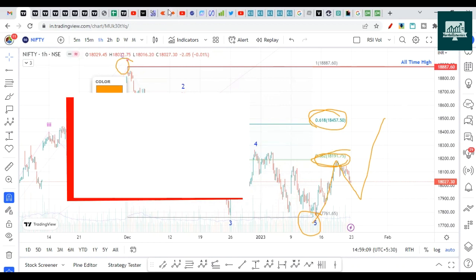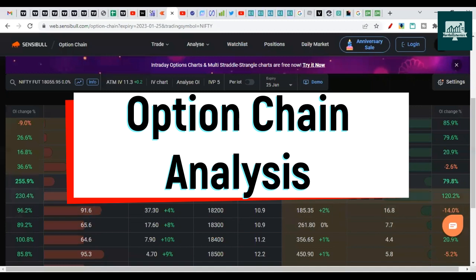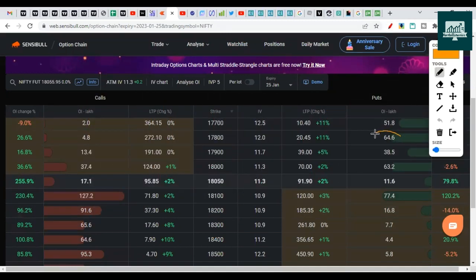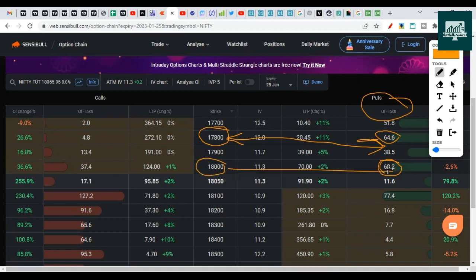We'll check the option chain now. In the option chain, clearly 17,900 is a major support. Here we have 64.6 lakh, and 18,000 is the second major support. So these are the two major supports. 17,800 is a major support. On the put side, whichever number is biggest will act as support. So on the option chain, 17,800 is the major support now, and the second major support is at 18,000. This is how you should identify support and resistance for this week's expiry.